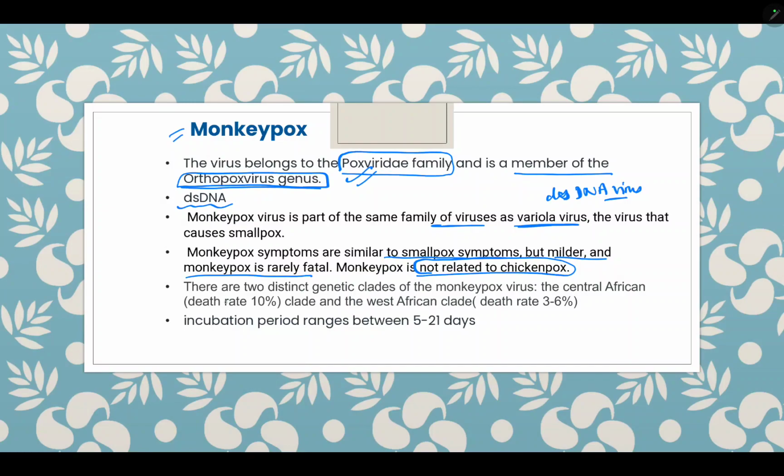There are two distinct genetic clades of monkeypox virus. One is the Central African strain, in which the death rate is around 10%, and this is rare. The second is the West African clade B, where the death rate is around 3 to 6%. The incubation period of the virus ranges from 5 to 21 days, or 3 to 15 days in MOHFW guidelines.